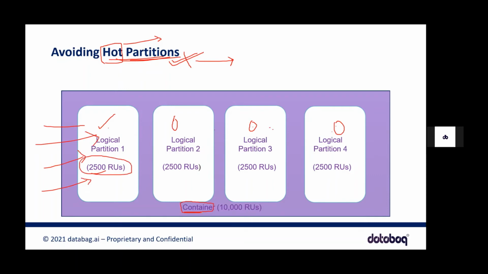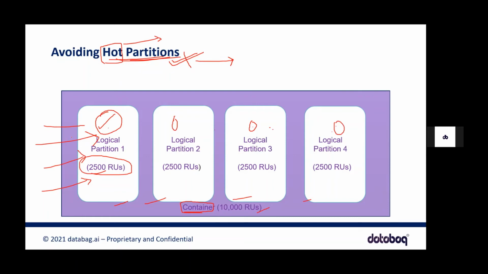You know what dedicated throughput is, right? Dedicated throughput is nothing but when we give RUs at a container level. So when I give a dedicated throughput on this container, the container will try to distribute the request units among its logical partitions. Let's say you have 4 logical partitions, and it tries to divide the throughput equally, maybe think like that. Just try to imagine the situation, and you have the latest data completely added to one logical partition.